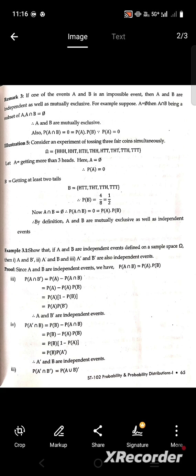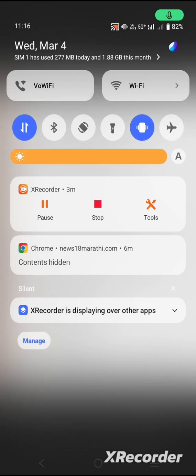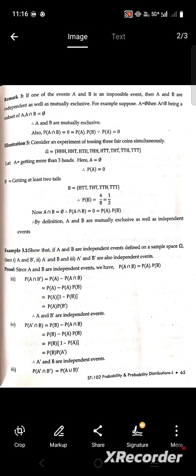In this lecture we have seen another proof of conditional probability, and we solved a numerical example. That is, if one of the events A and B is an impossible event, then A and B are independent as well as mutually exclusive.